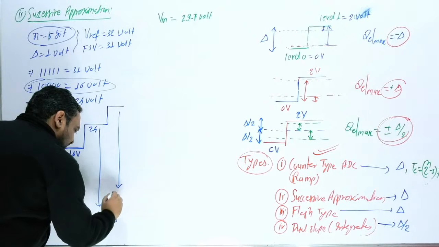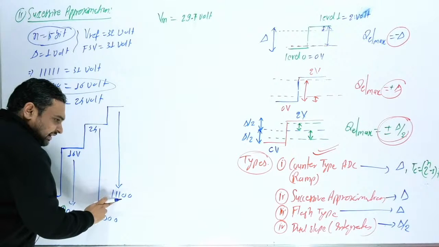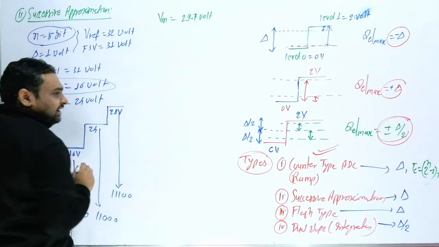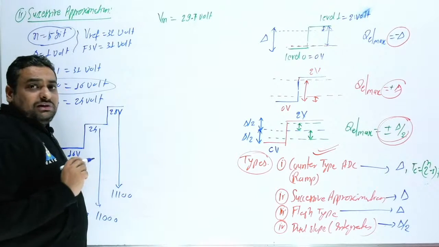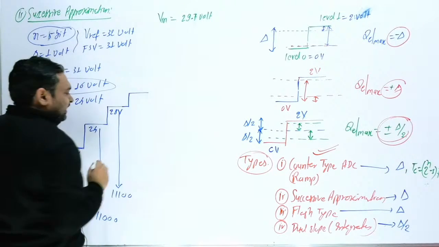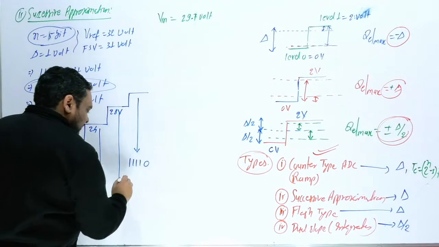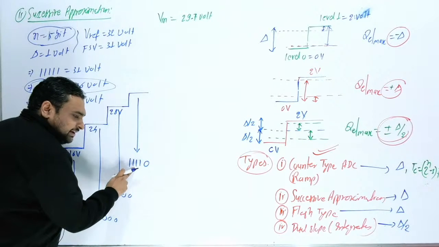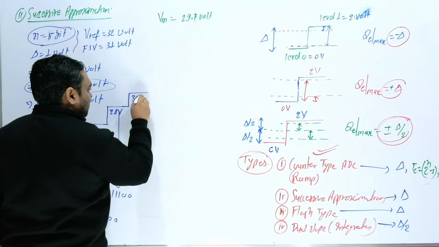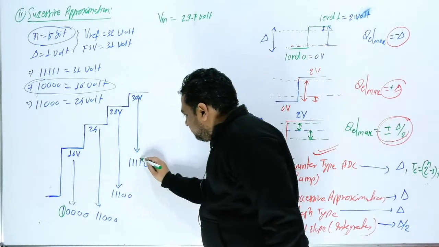Now we will jump to 1 1 1 0 0, which means 16 plus 8 is 24, and 24 plus 4 is 28 volt. Again you check: your input is more than this, so again you jump to the upper level. So this is 1 1 1 1 0, which means 16 plus 8 is 24, 24 plus 4 is 28, and this is 30 volt. So if this is 30 volt, what does it mean? It means again you will change this bit to 0.